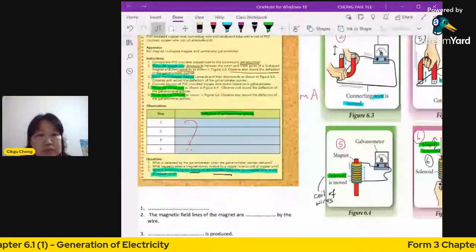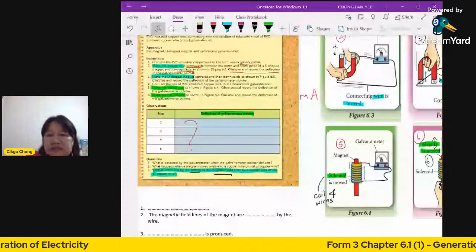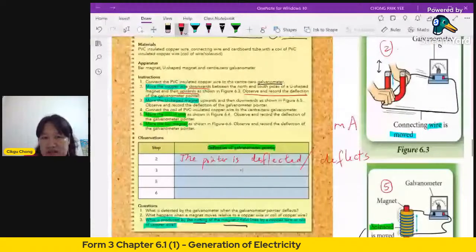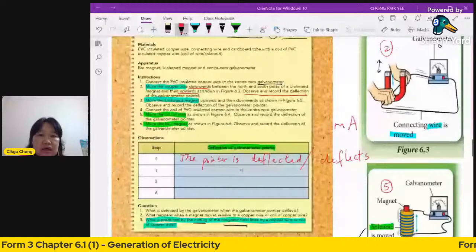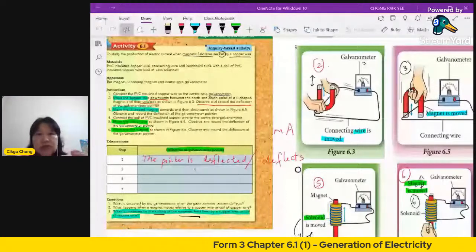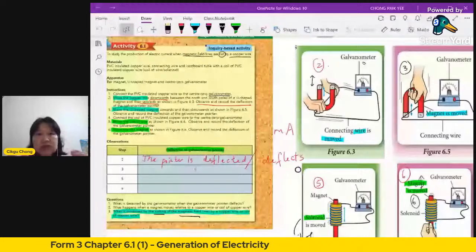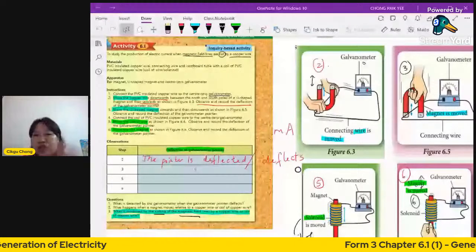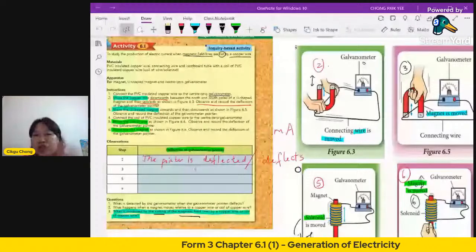For number 3 it will be the same. The pointer is deflected, because you are actually cutting the field lines. You can see the picture here. No matter whether you move the wire or you move the magnet, in both ways, because one is moving and one is not moving, it is cutting. But when both are not moving, or both are moving at the same time, that is not cutting. You have to have one stationary and the other one moving. Then you can see it cuts.